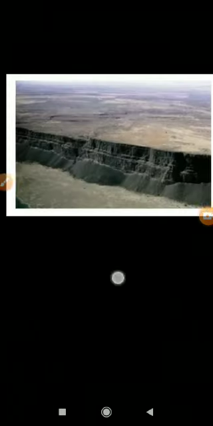Okay. Next one. Today's topic, interior of the earth. The earth consists of mountains, plateaus, plains and deep valleys. First one, what is meant by mountains? The highland with peaks is known as the mountains. Which is the largest mountain in the world? The Himalayas is the largest mountain in the world.